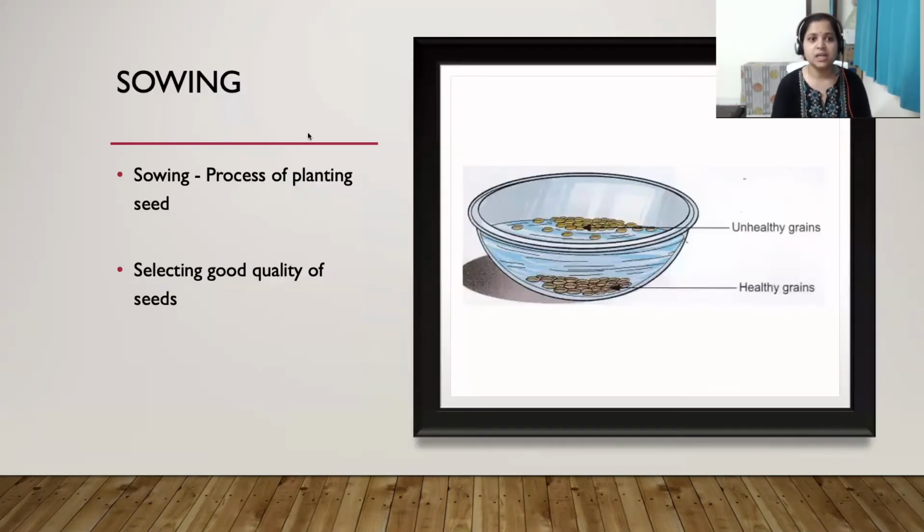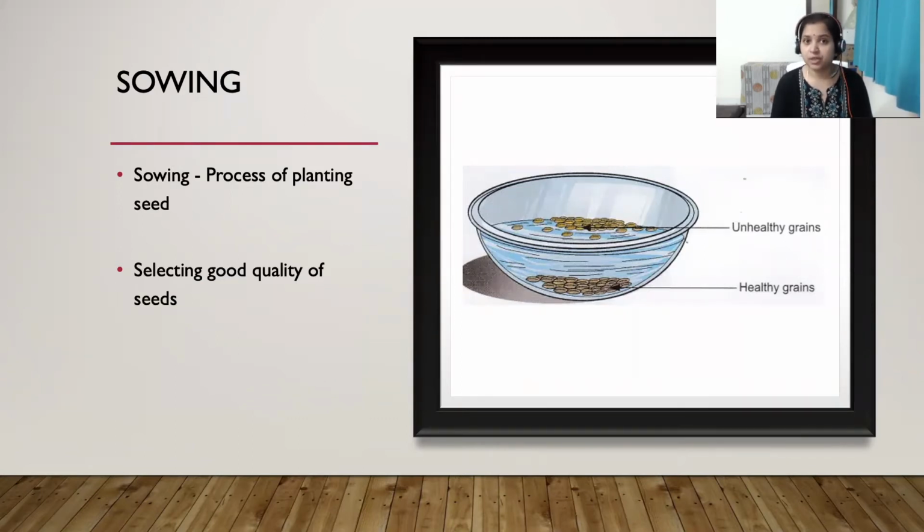Next step is the sowing. So what is meant by sowing? Sowing, the process of planting seed, is called sowing. Putting the seed into the soil is known as sowing. Then selecting good quality seeds is much more important in the step of sowing.